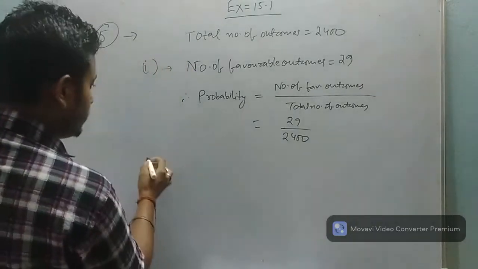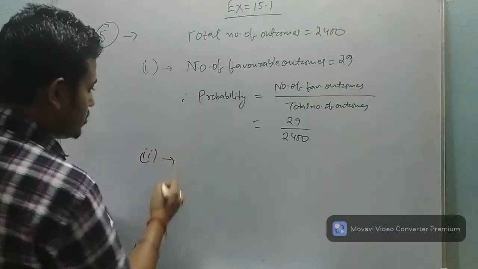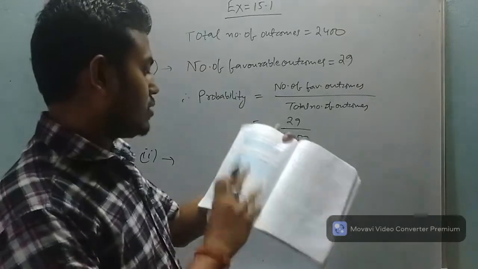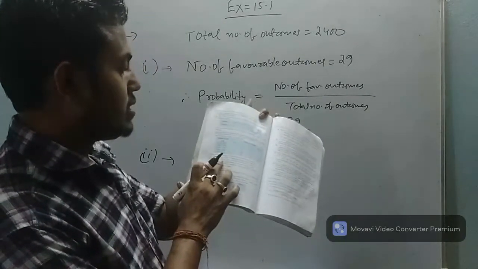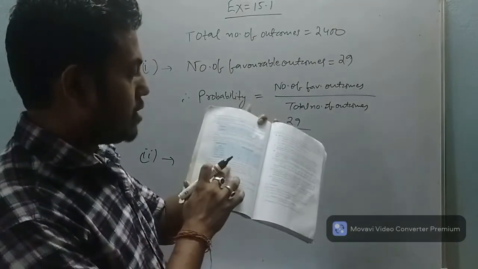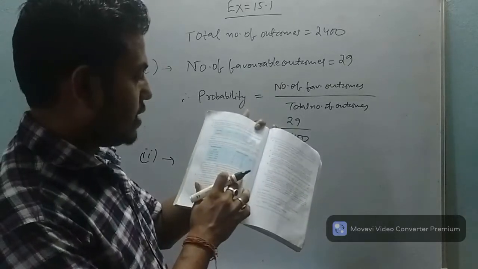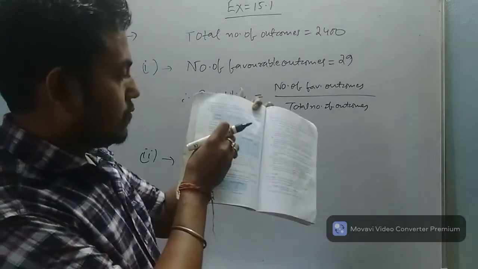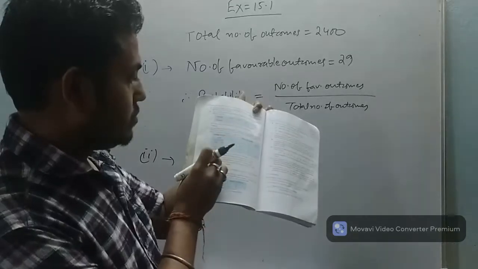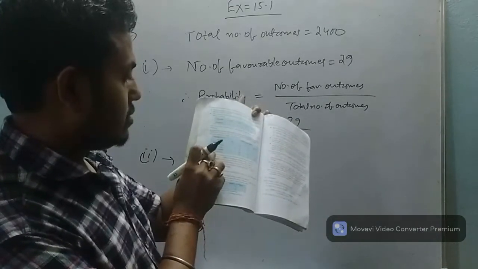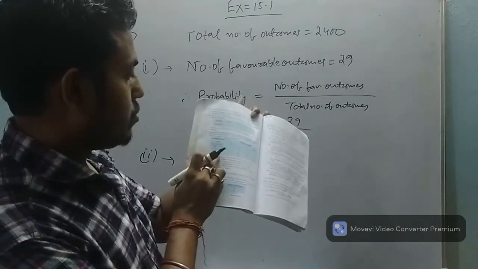Question number 2, read the question. Earning rupees 16,000 or more per month and owning exactly 1 vehicle. In the first column, monthly income, you see in the last point 16,000 or more.